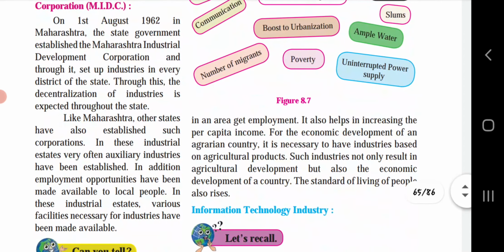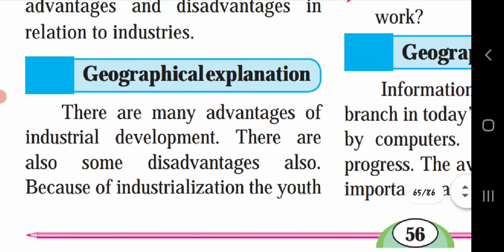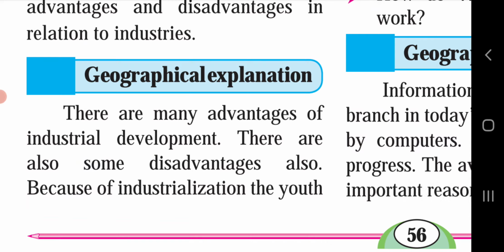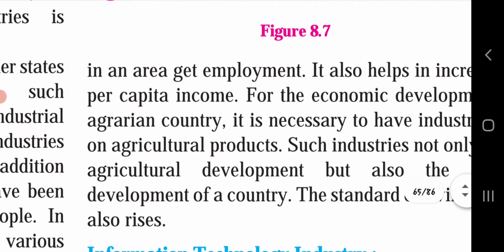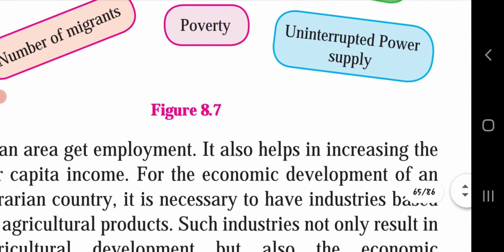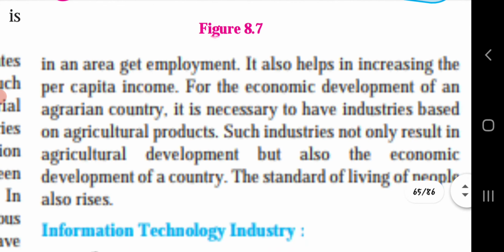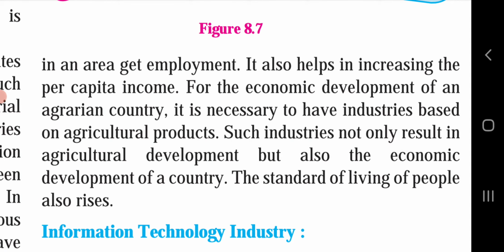Explanation. There are many advantages in industrial development. There are also some disadvantages because of industrialization. The youth in an area get employment. It also helps in increasing the per capita income. For the economic development of an agrarian country, it is necessary to have industry based on agricultural products. Such industries result not only in agricultural development but also in the economic development of a country. The standard of living of people also rises. So all this will be the benefits, advantages and disadvantages. I just told you about this.